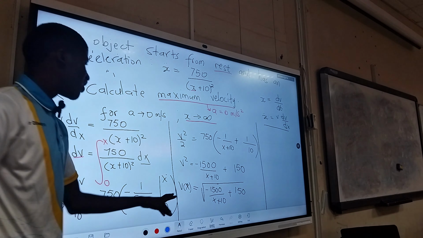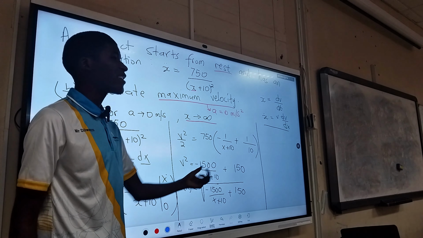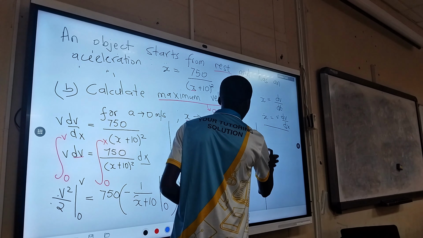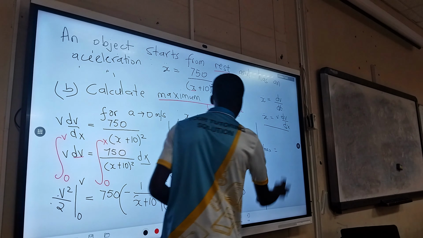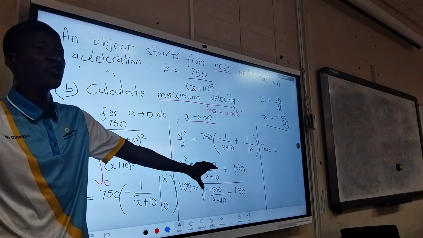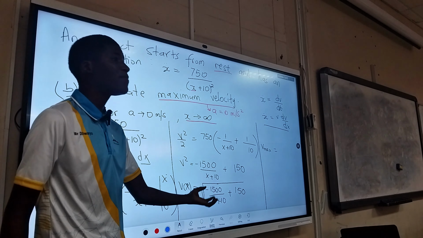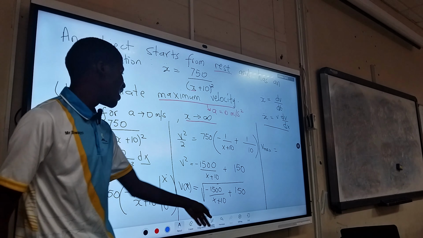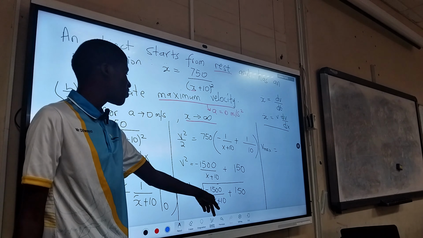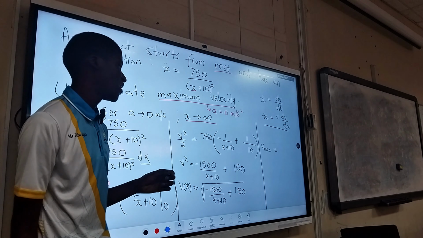So here it is. For us to get a maximum velocity, x must go towards infinity. So try to find out what v max is there. Make x bigger and bigger and bigger. Luckily, this is not a calculus class again. You can calculate. If you don't know how to evaluate a limit as x tends to infinity, substitute a big number, keep on increasing the numbers. Start with 10, 100 and 1000. What value are they approaching?